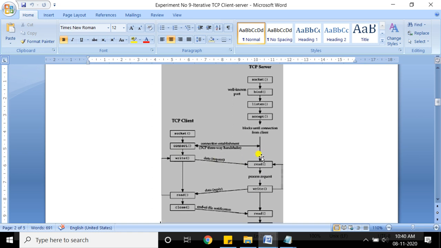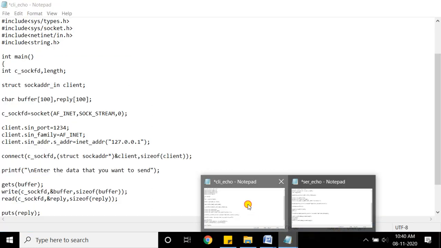Similarly, you can do any operation. Suppose I want to do a mathematical calculation, the client sends two numbers and wants the addition operation, then the server will perform the calculation and send me the result back. Suppose there is a time server, I can send a request for time from the client. The server will process that request, find out the system time and send me the result back. So you can implement any type of server, but you need to implement the system calls. Getting?